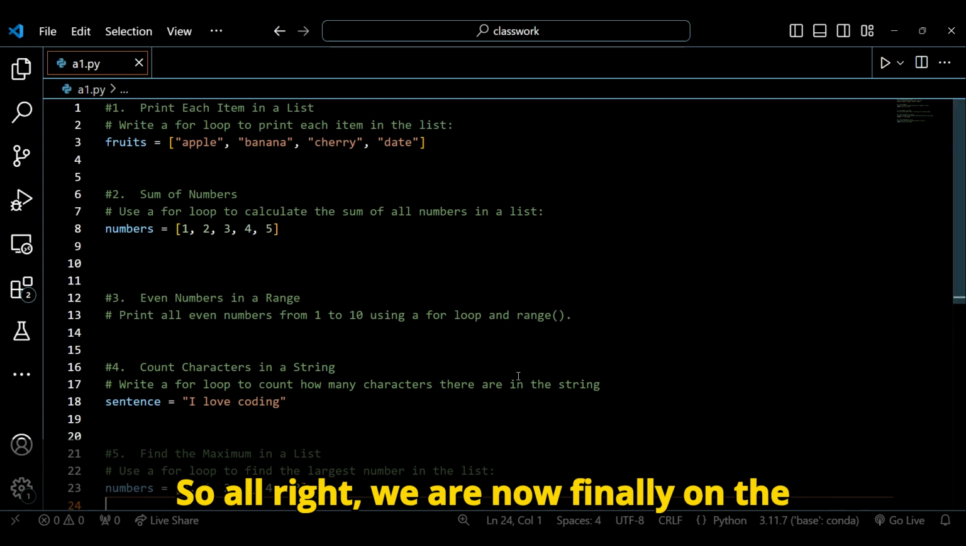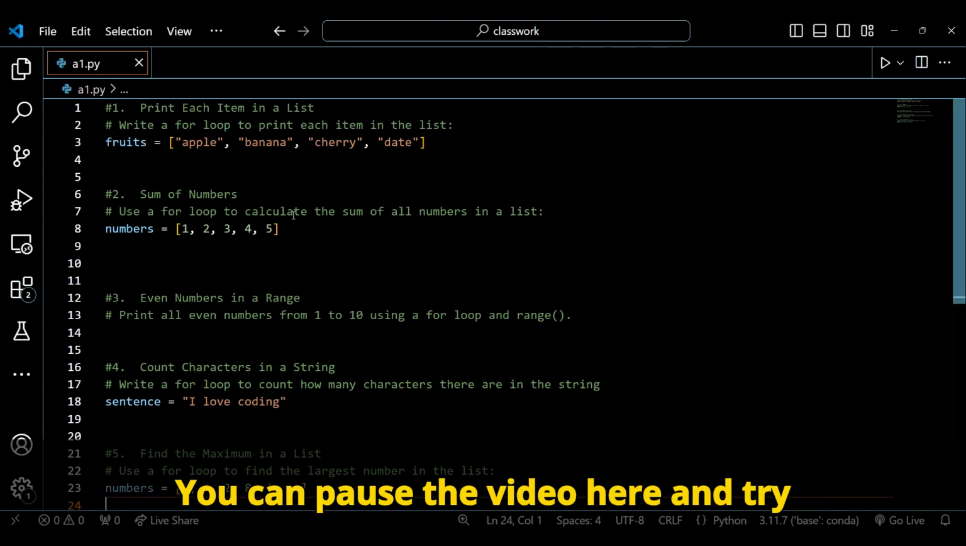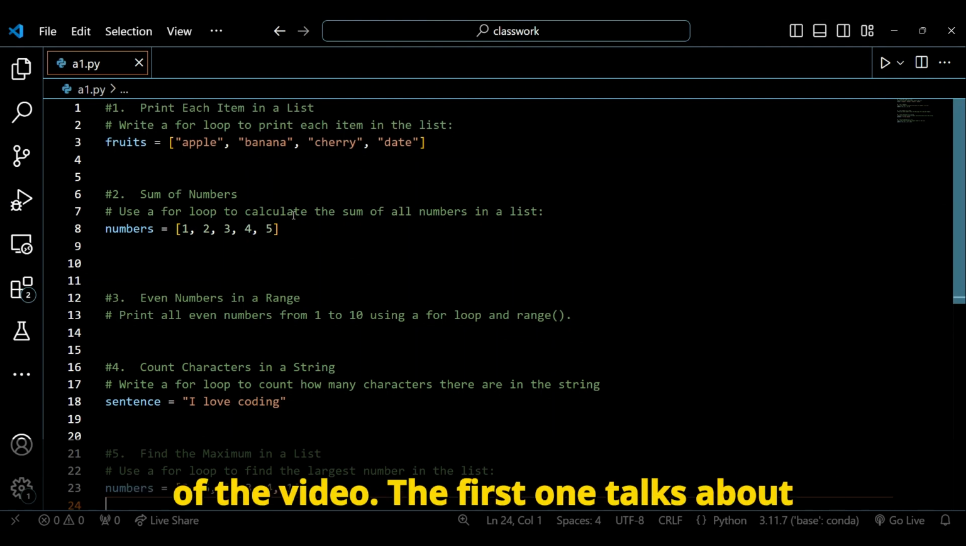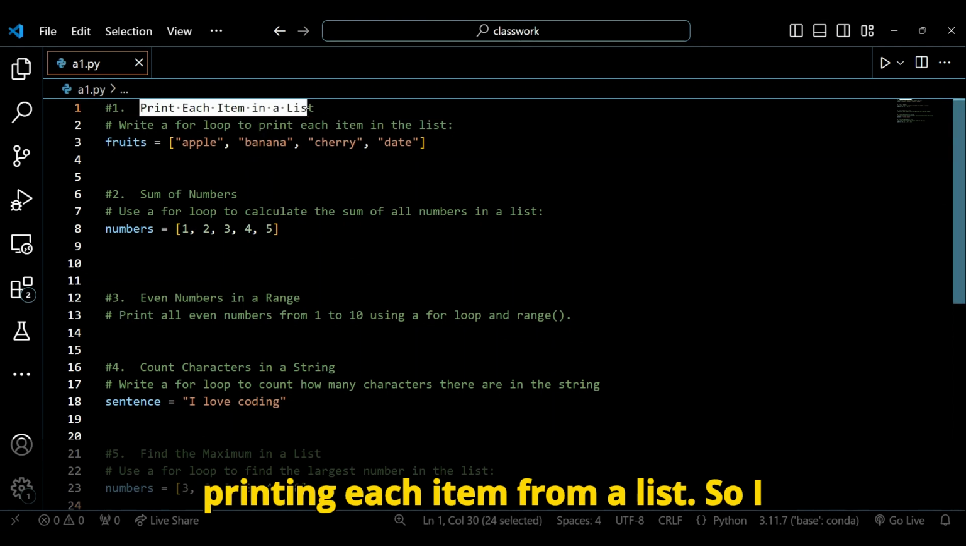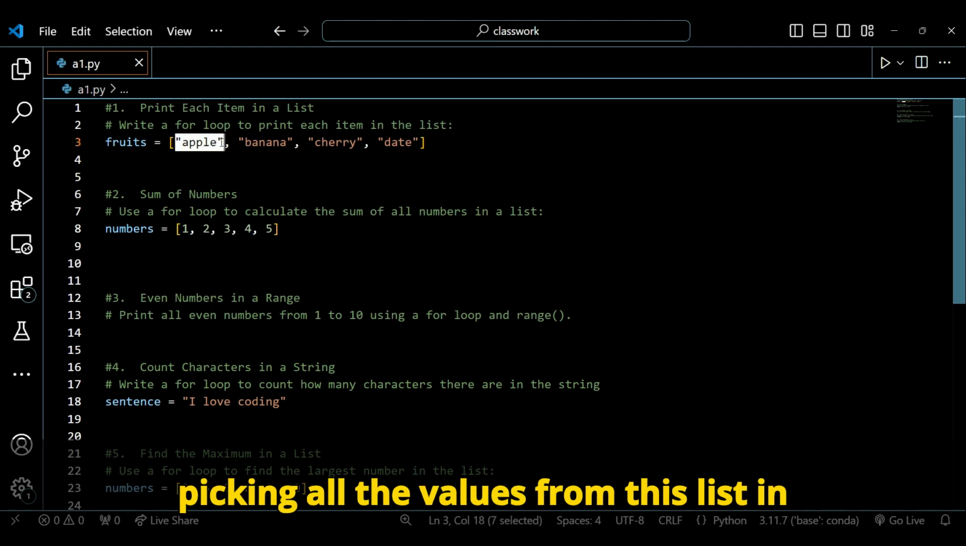Alright, we are now finally on the final part, which is the challenge page. You can pause the video here and try these questions by yourself and see how many you got correct by the end of the video. The first one talks about printing each item from a list. So I need to use a for loop for basically picking all the values from this list in our case.